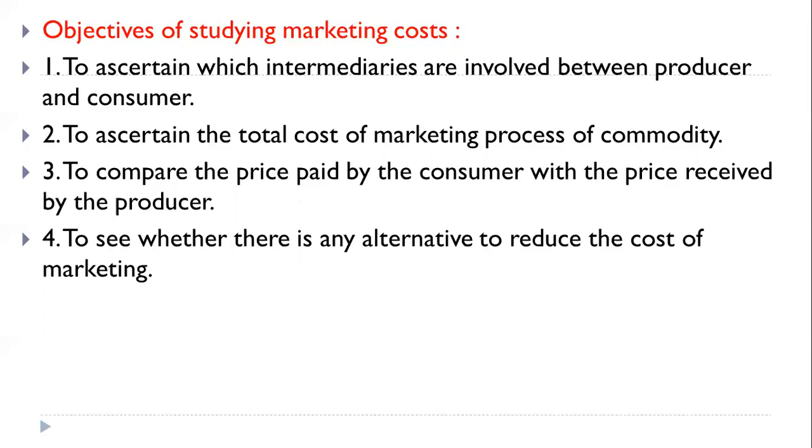Number two, to ascertain the total cost of the marketing process of a commodity, that is, how much cost is incurred by the farmer. Number three, to compare the price paid by the consumer with the price received by the producer. And number four, to see whether there is any alternative to reduce the cost of marketing. So these are the different objectives of studying marketing cost.